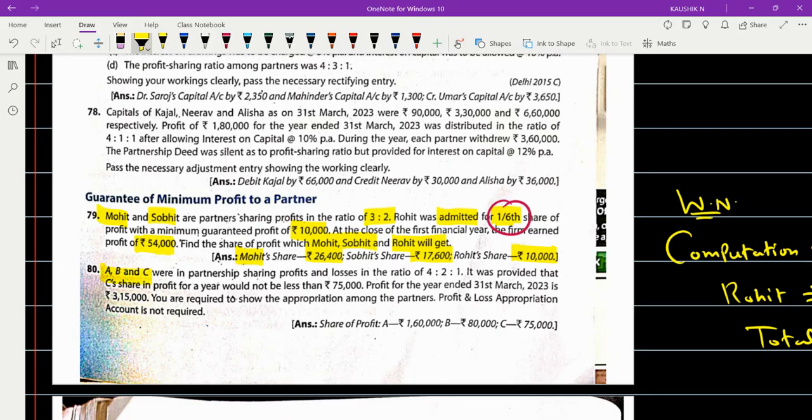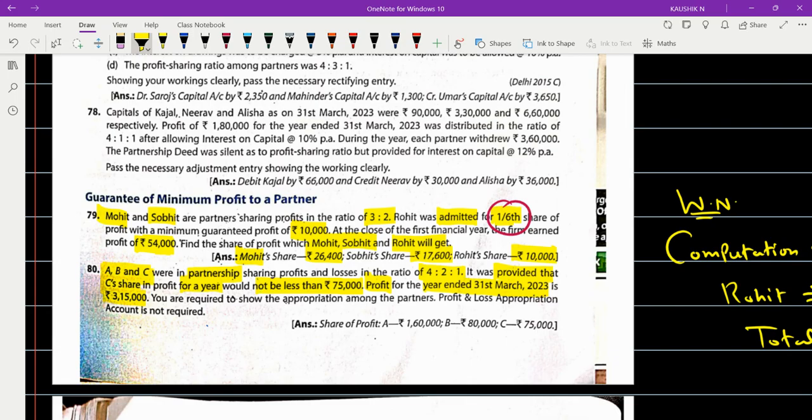The partners A, B, and C. There are three partners, all old partners, in a partnership sharing the profits and losses in the ratio 4 is to 2 is to 1. It was provided that C's share in profit for a year would not be less than rupees 75,000. Profit for the year ended 31st of March 23 is rupees 3,15,000.